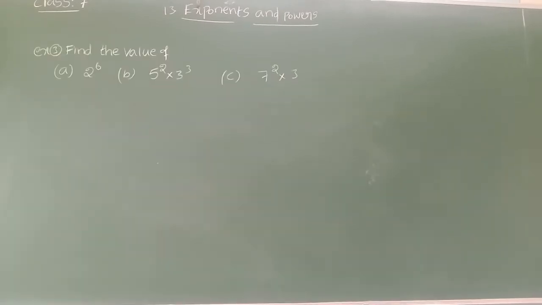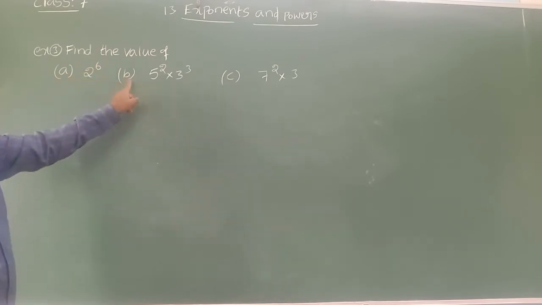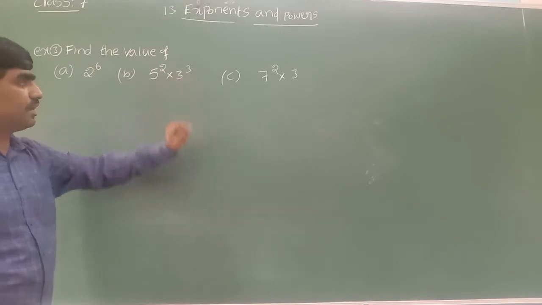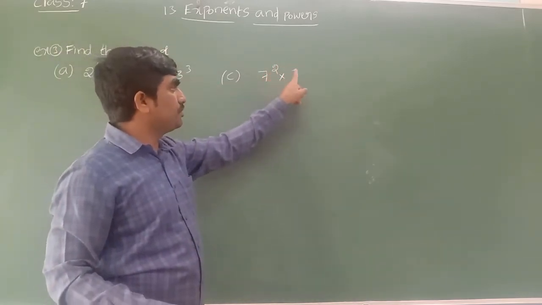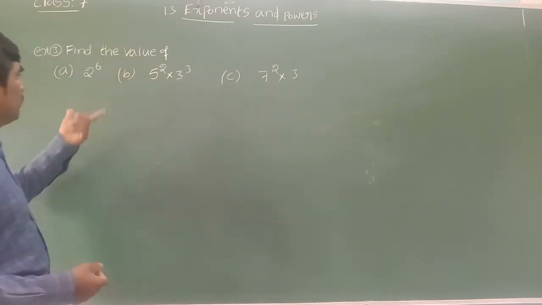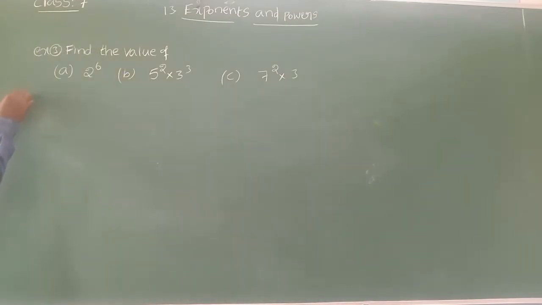Okay children, let's see some examples based on this exponents concept. Find the value of a) 2 power 6, b) 5 power 2 into 3 power 3, c) 7 power 2 into 3. They are asking to find the value. We need to simplify this and then we get the values. See a) 2 to the power 6, we can read as 2 to the power of 6. What is the meaning of 2 power 6? Base 2 power 6. It tells that this base 2 we multiply itself 6 times.